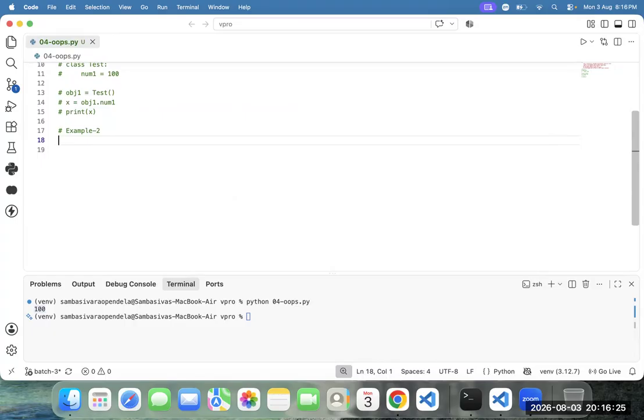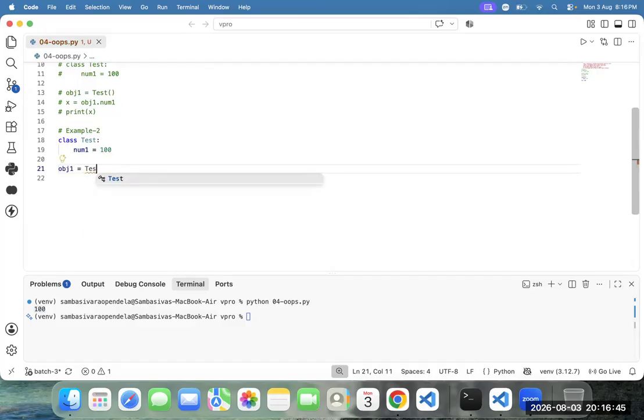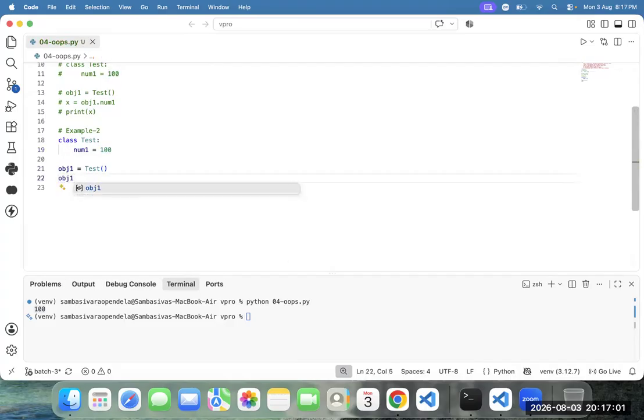Rahman, how to create one class? Class test. Now, num1 equal to 100, let me take the 100 only, not an issue. How to create the object? obj1 equal to test. Now, do the changes. This 100, I wanted to modify to 1000. Say this one: obj1 dot num1 equal to 1000.